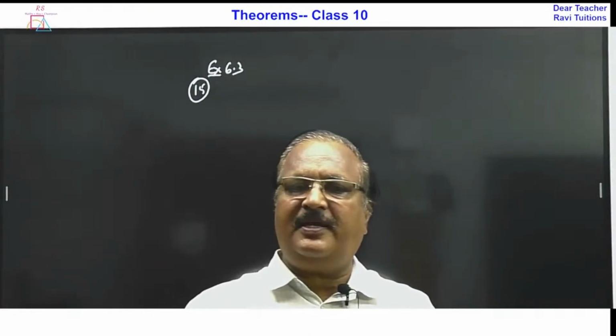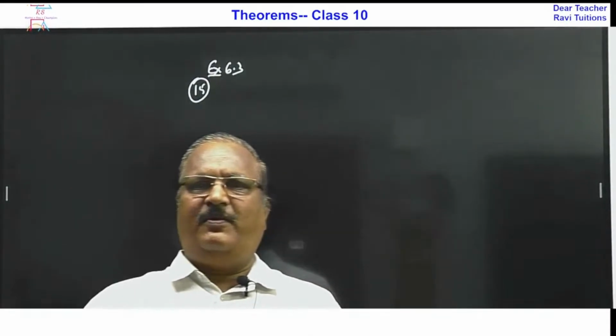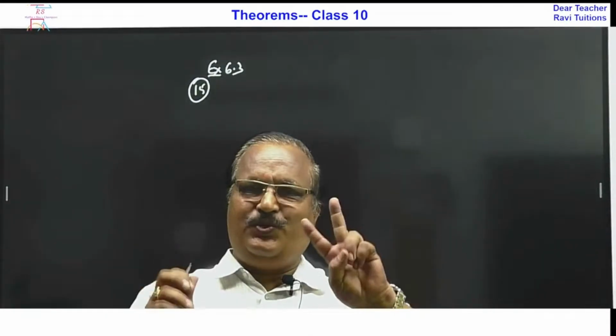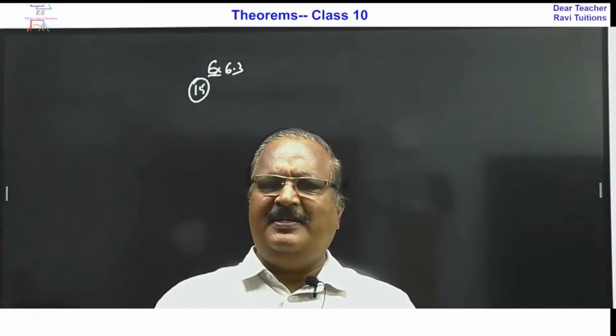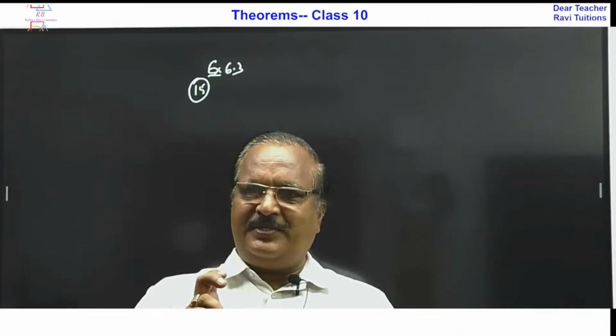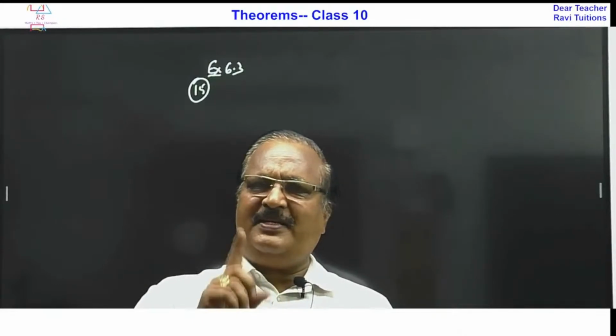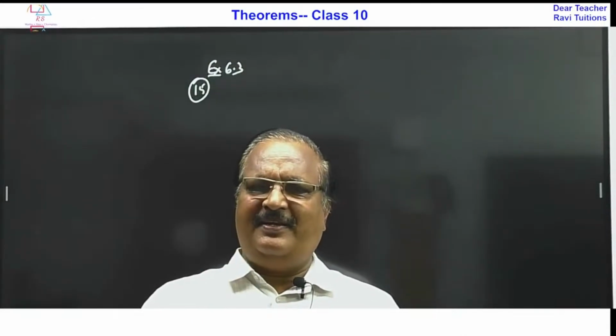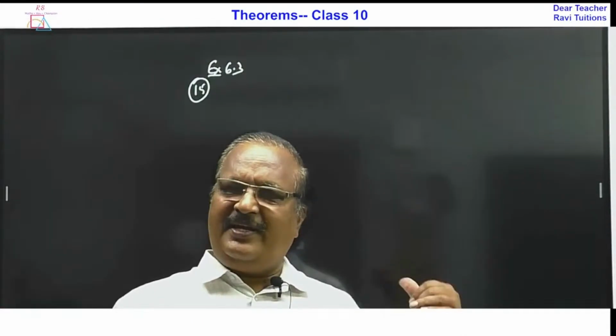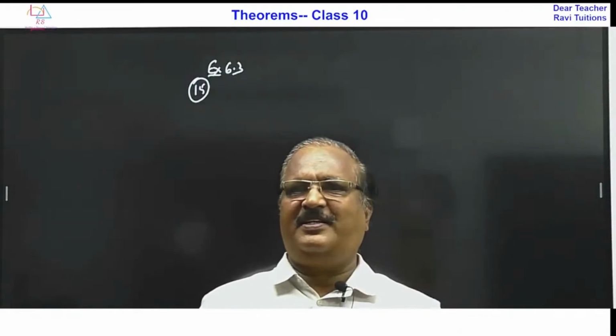What theorems are there in the circles chapter? There are only two theorems in the circles chapter. Very small chapter, only two theorems are there, one construction is there. Even in the triangles chapter also, two theorems and one construction.